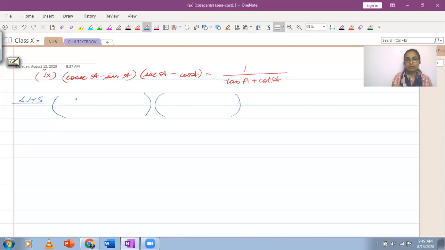Learn nahi karne aapne. So I'm just converting these. Cosecant is the reciprocal of sine, and secant is the reciprocal of cos. And now I'll be taking LCM in the brackets.